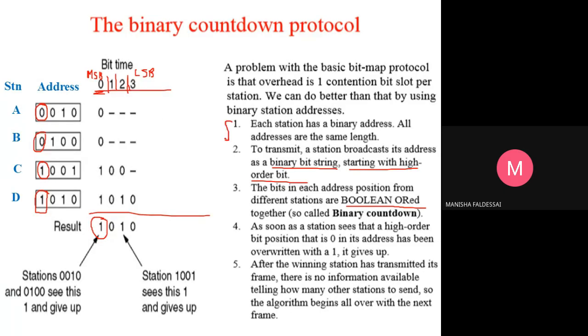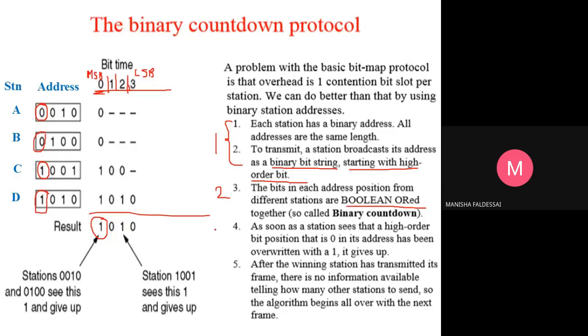This is step 2, wherein we find the result by ORing the first higher order bits of each station.